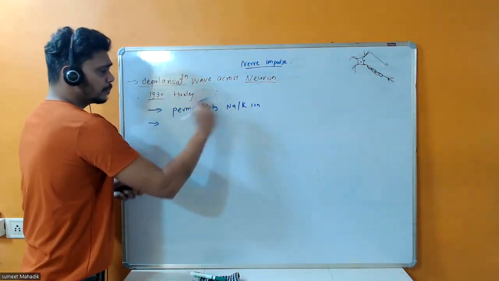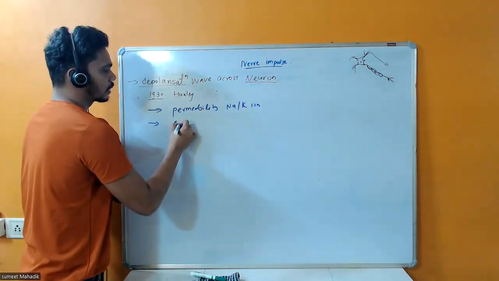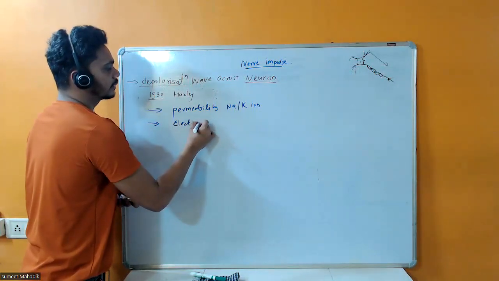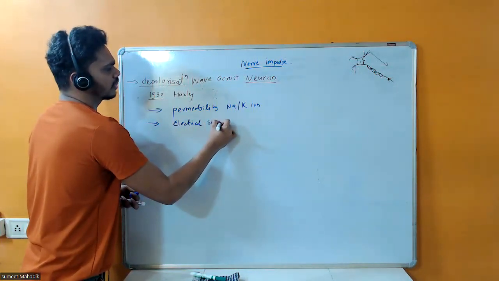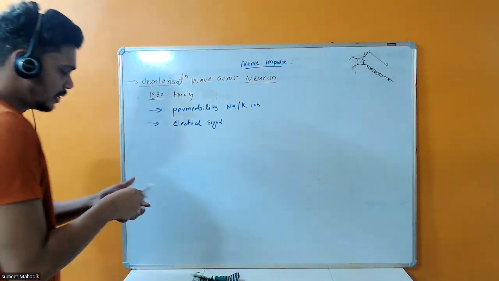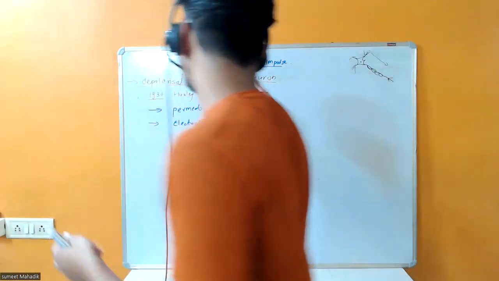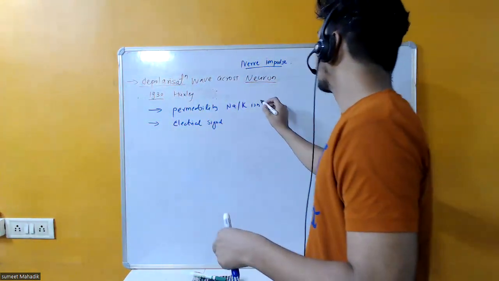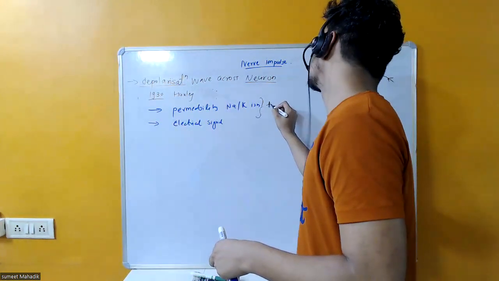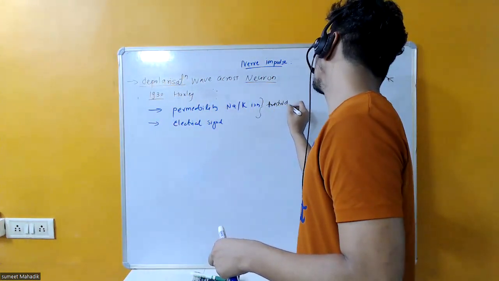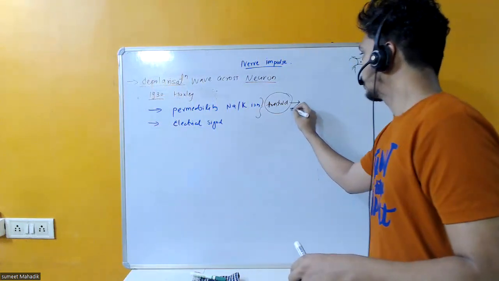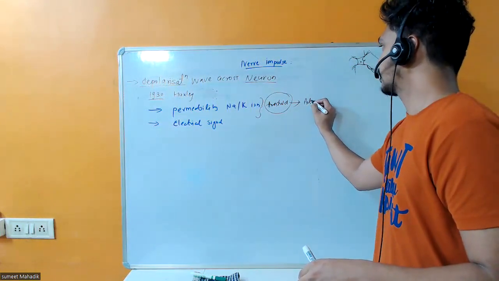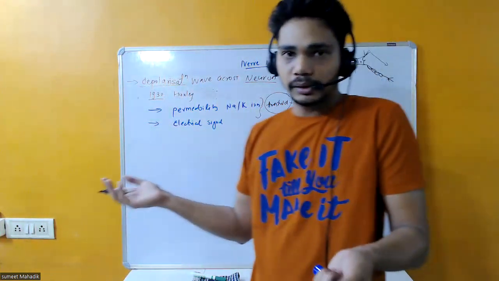And this permeability results in the generation of the electrical signal, or we can say impulse. Okay, and because of this permeability of the sodium and potassium, what happened? The electrical signal is formed. This gives rise to the threshold, and when this threshold is activated, that is called action potential, right?